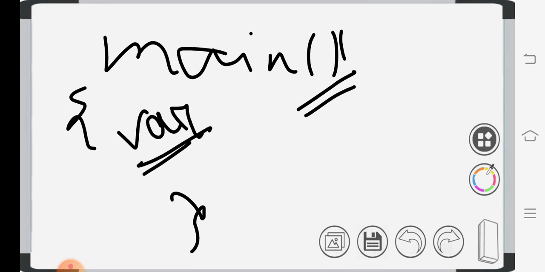So what is a variable? A variable is a place where we can store our value, where we can accept values from the user. The value of the variable can be changed during the program. Each statement in a C programming language should be terminated by a semicolon, because it terminates each and every statement. And one more thing: C++ is an interpreted language, which runs each and every line, line by line.